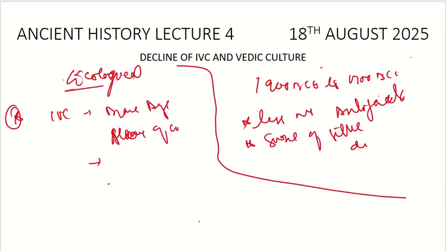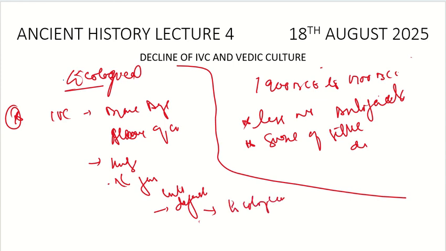For that, to produce the copper, they would need a huge amount of fuel. And where would they get the fuel from? From the forests. They will cut the trees, and definitely there would have been huge deforestation. When there is deforestation at such a scale, definitely it would have triggered ecological change. Rains would have been less, and drought would have increased. And when there is drought, when rains are less, when they are not able to produce, what will it lead to?